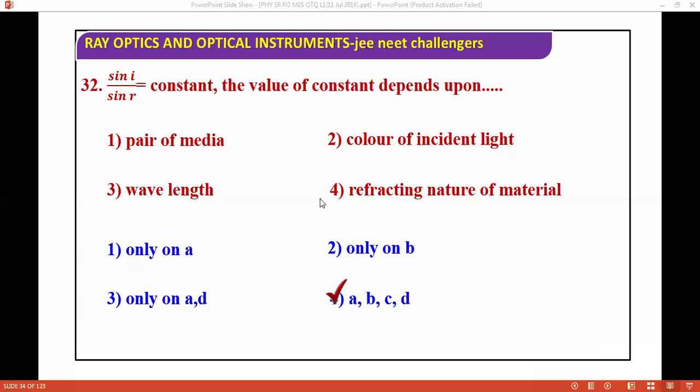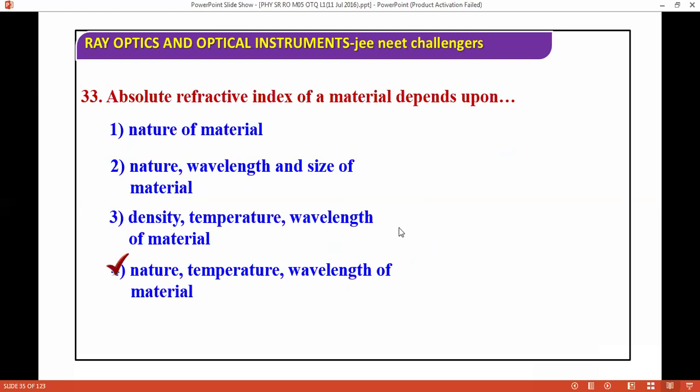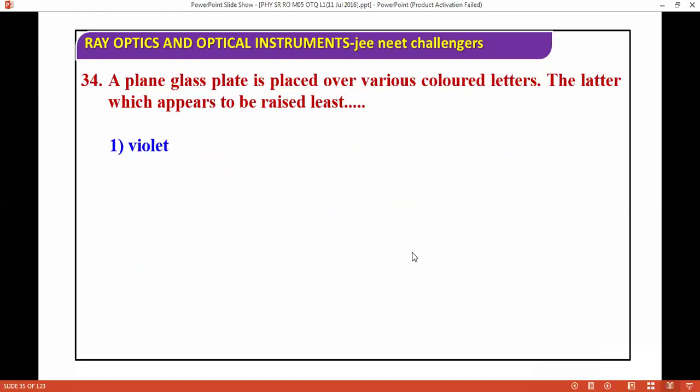Next question we are moving with: absolute refractive index of a material depends upon. Go through the options, and the answer is nature, temperature, and wavelength of material. So the absolute refractive index of a material depends upon this. Next question we are moving with: a plain glass plate is placed over various colored letters.